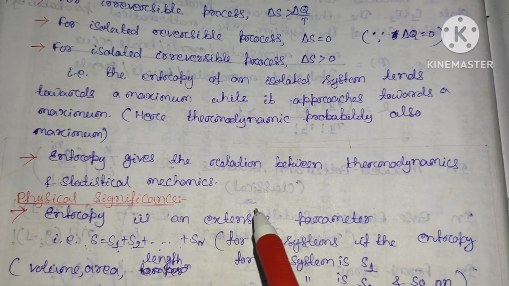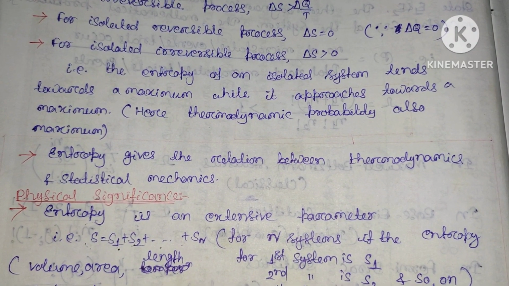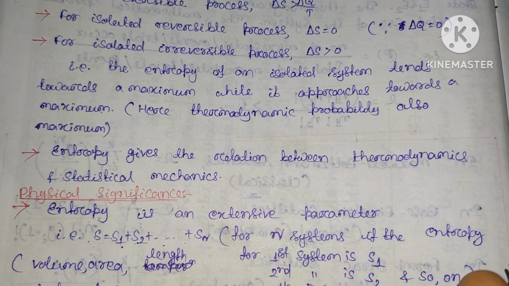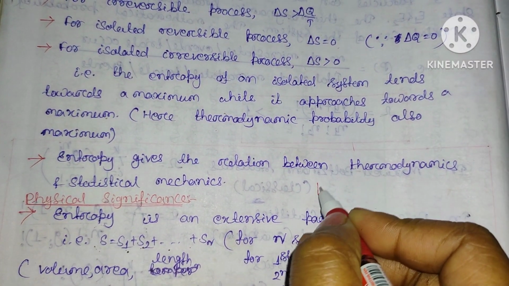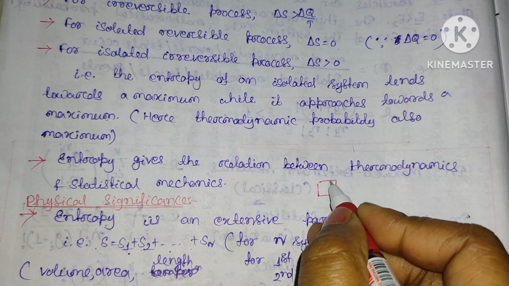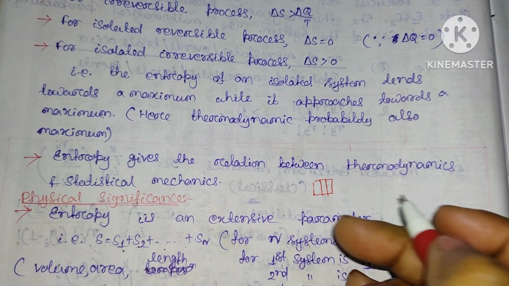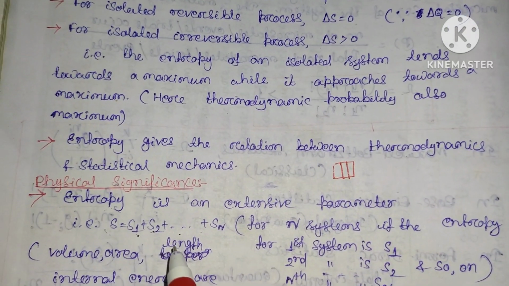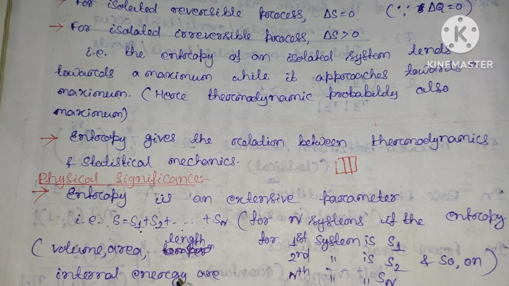But in case of an extensive parameter, if we partition the system, then the value of the extensive parameter will change. So here you can see that, suppose this is a system, and if I divide this system into many parts, then the volume of the system changes. So we can say that the volume is an extensive parameter. Similarly, area is an extensive parameter, length is an extensive parameter, and so on.